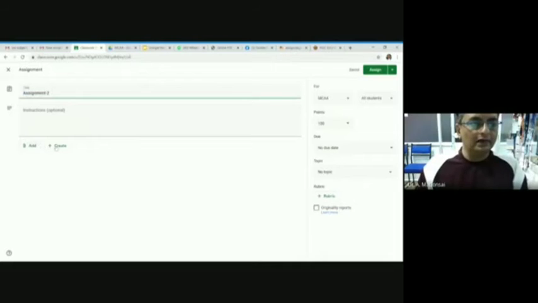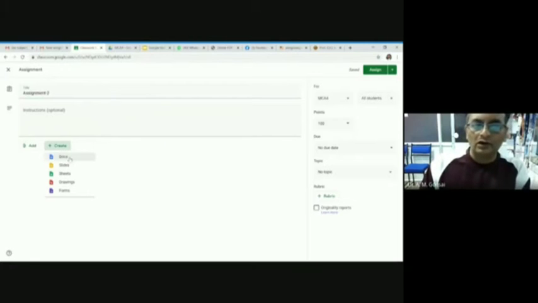I am clicking here, I can create. Look, once you click on create, it will open a Google Doc. You can create assignment by slide. You can create assignment by sheet. You can create assignment by drawing that student can draw in, or you can create assignment using forms.